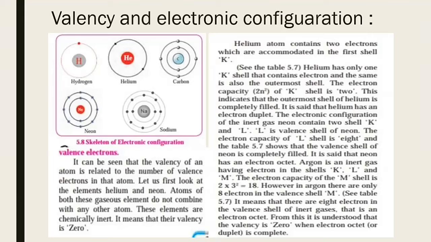For example, sodium has atomic number 11, that means in the K shell it occupies 2 electrons, in the L shell it occupies all 8 electrons, and 1 electron is in the M shell. So only one valence electron is available for sodium, that means the valency of sodium will be 1. So we can find the valency of each element with the help of electronic configuration.